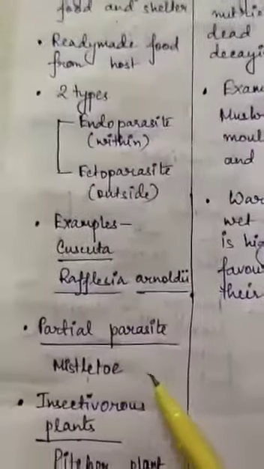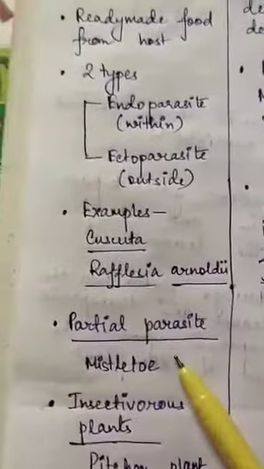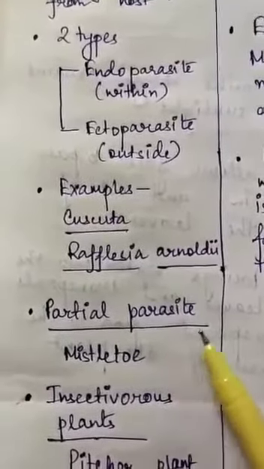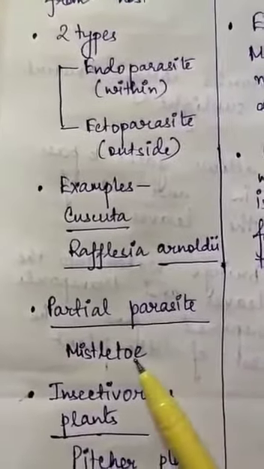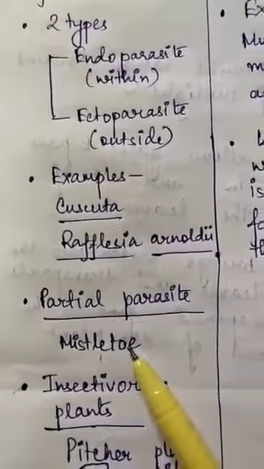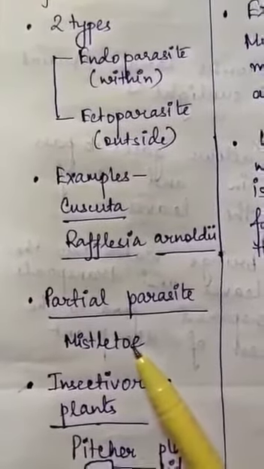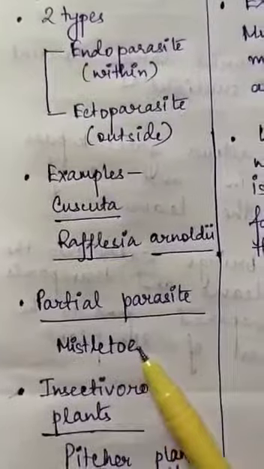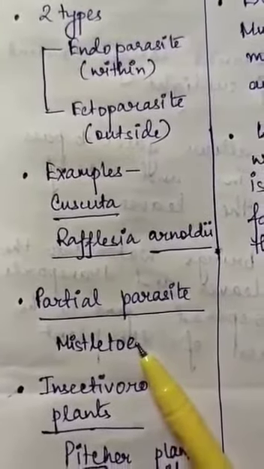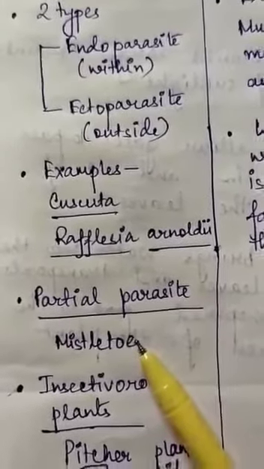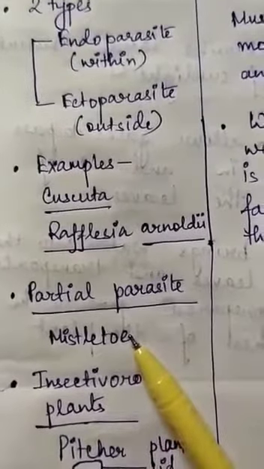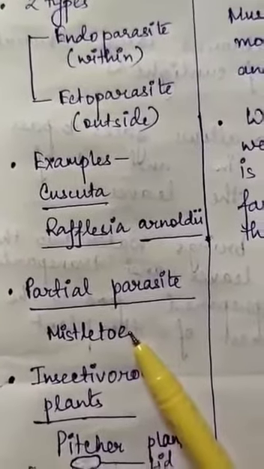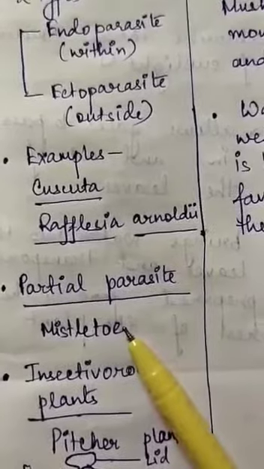Next, another interesting feature is that there is one type of parasite which is referred to as a partial parasite. Now what happens? For example, mistletoe. Some parasitic plants such as mistletoe bear green leaves even though they receive water and nutrients from the host plant. What they do is prepare their own food with the help of these nutrients, and hence they are called partial parasites.